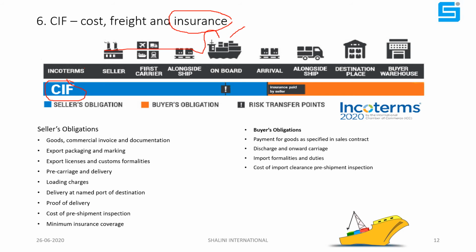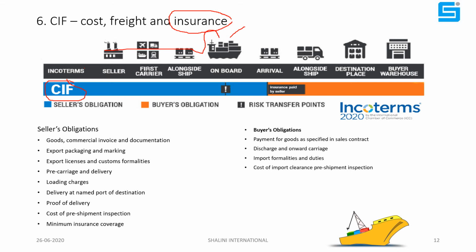If anything goes wrong with the cargo, loss or damage, the seller will cover the insurance for that. When the goods are sold, he will endorse the insurance policy in the name of the buyer and send it to the buyer. If something goes wrong, the buyer will claim the damage amounts from the insurance company.